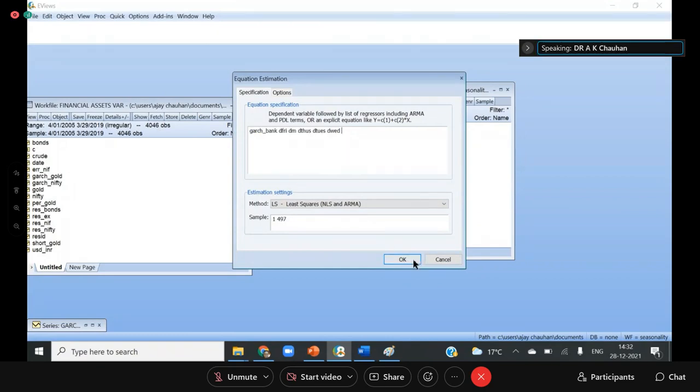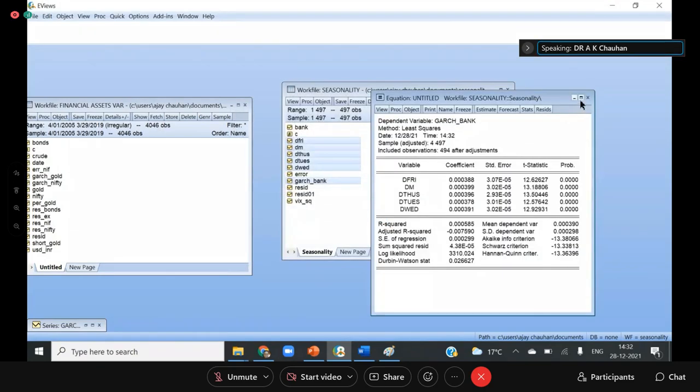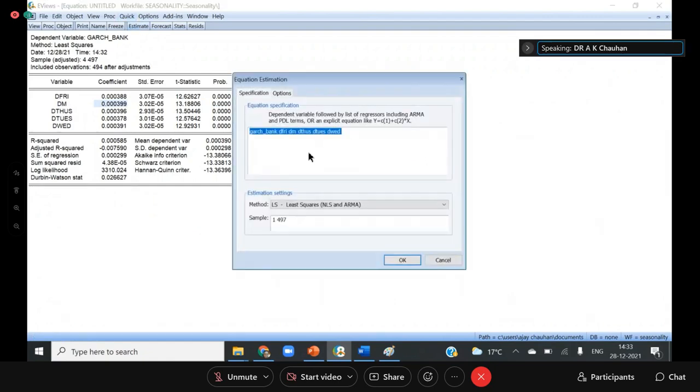When we take all the dummies, we have to remove the constant. Now you can see all are significant. So it is very clear that all days are volatile. All these p-values indicate that all days are volatile. But I want to check whether the volatility is different or not. So I have to find out the highest or lowest value. The highest value is 399. Let me remove the Monday dummy and take C here.